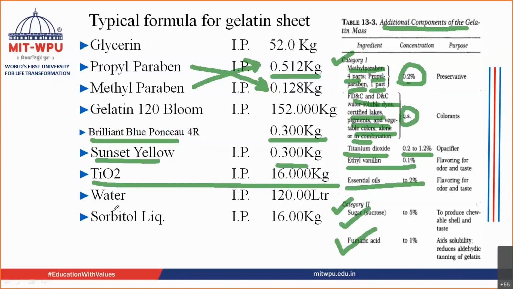If aldehyde is present inside the capsule body, if the material contains aldehyde, it is going to cause the tanning of the gelatin. So if that is happening, then what you can do is go for the use of fumaric acid. Okay, got it? So this is the typical formula of your gelatin shell.